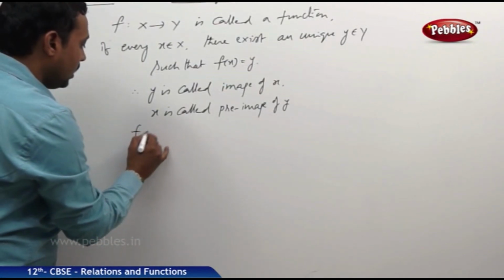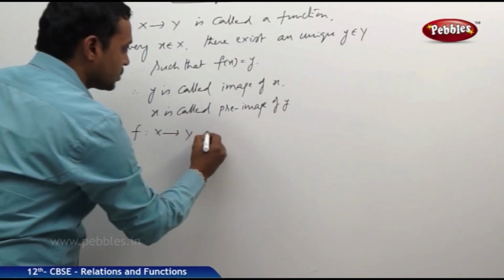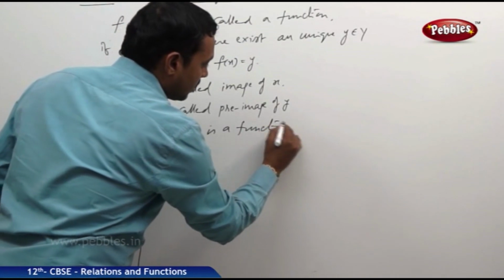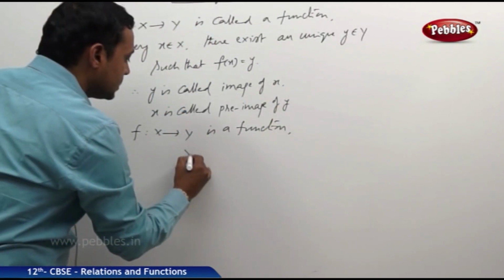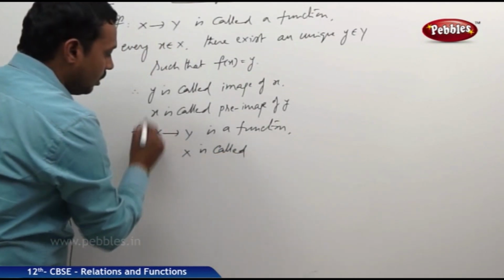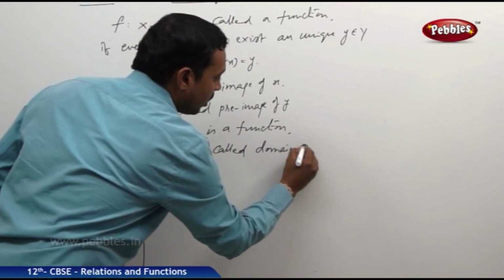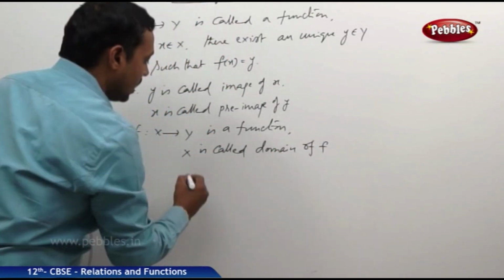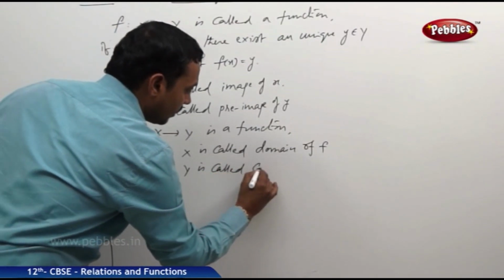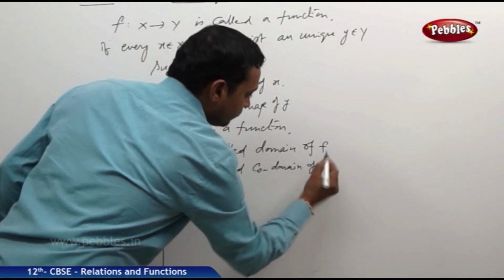And the function f is defined from x to y, f maps x to y is a function, then x is called the domain of the function f, and y is called the codomain of f.